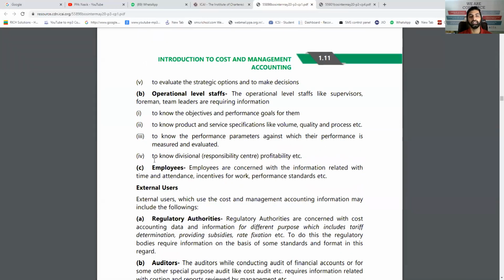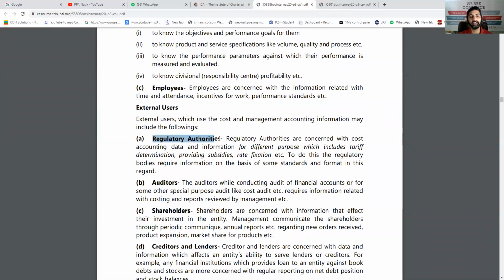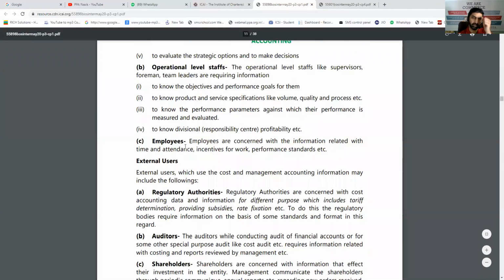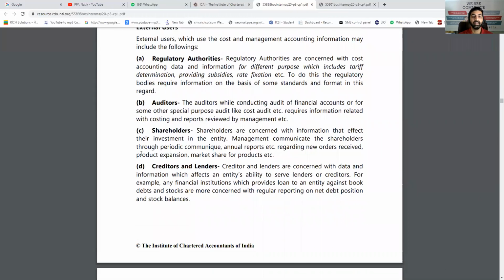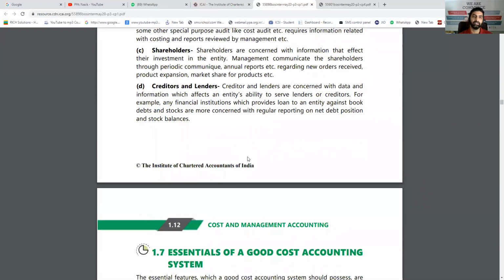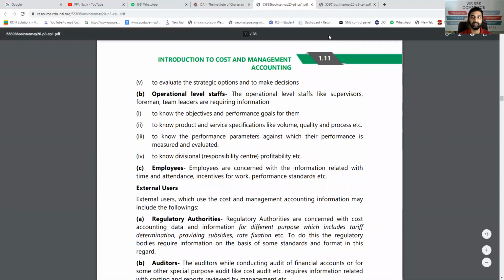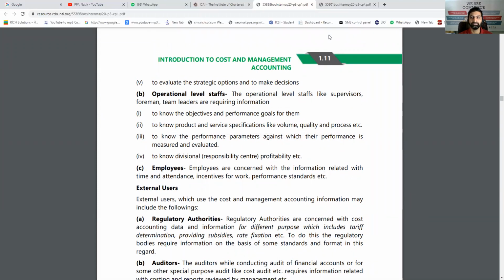So operational level staff like supervisors, foremen and team leaders need it to make sure that cost is properly controlled in their own area. Now external users: many times the data is not available to others like employees, but it depends. External users include regulatory authorities, like the departments, who may require that you maintain all the cost data. Then auditors will come. Shareholders may need it, but many times shareholders don't need all this data. They are highly interested in their profit and earning per share. Creditors and lenders hardly need it sometimes, and again they look for their financial data only. But these can be the users of your cost accounting data. This can be a short note asked in the exam.